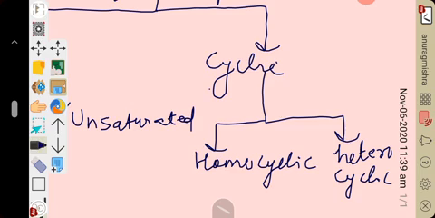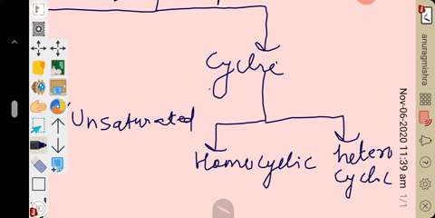Homocyclic means the compound will be in the form of a ring or cycle, but that ring is only made of carbon atoms. Heteroatoms, meaning other atoms like nitrogen, oxygen, sulfur, won't be present. While heterocyclic means a ring will be there, but the ring may be of carbon as well as some other atoms. Along with carbon, some other atoms also may be present in a heterocyclic organic compound.